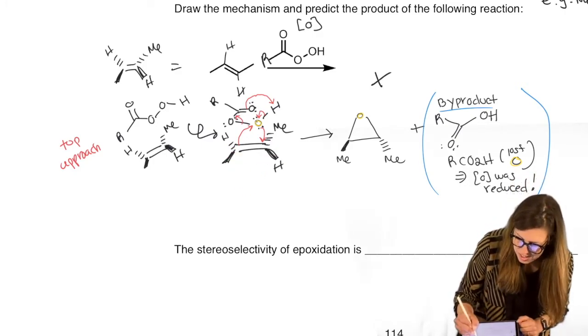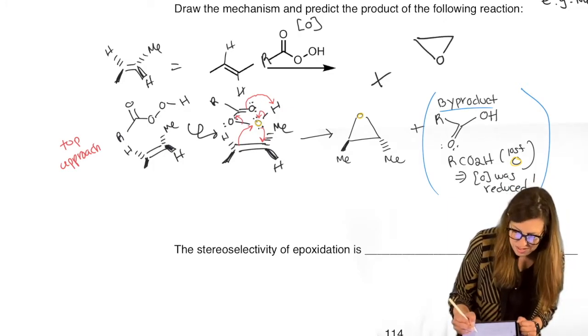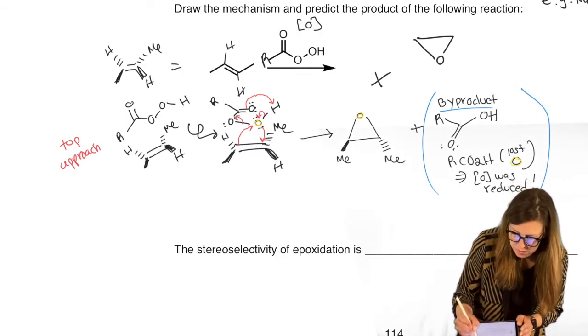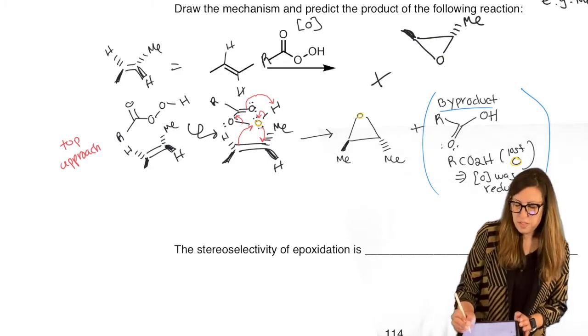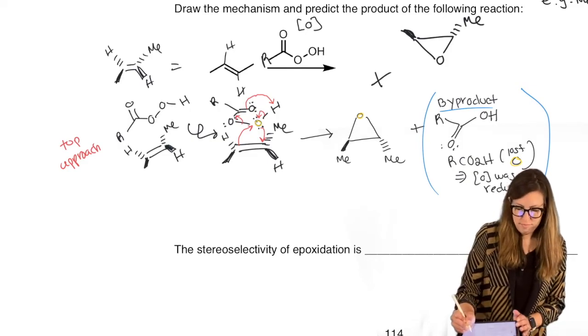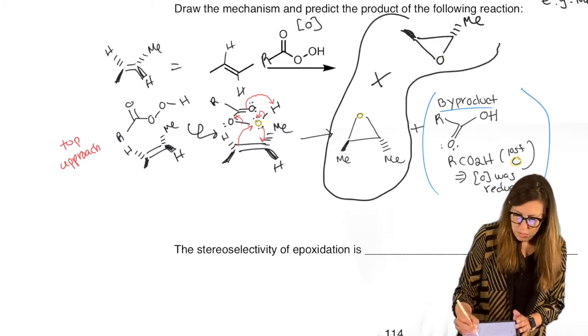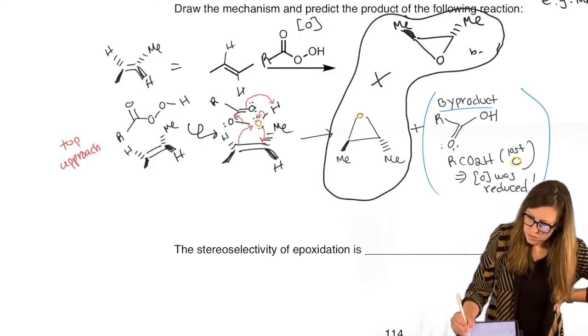You could check. When you're first drawing it, you can draw your epoxide upside down, but you can keep the dashes and wedges the way they are here. That's the nice part about it. If you look at answer keys and the epoxide's not upside down, you do have to know how to rotate it and flip as needed. Okay? So here we go. The anti-methyls. So this was the bottom approach.